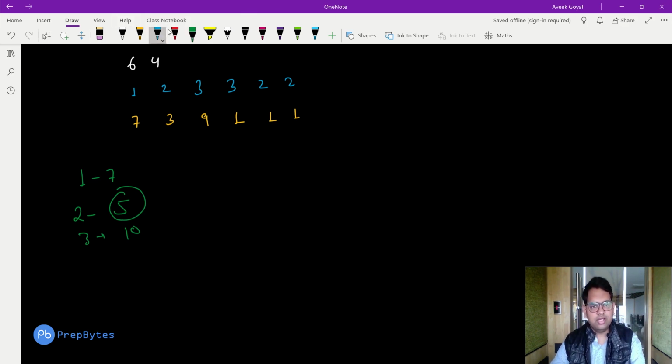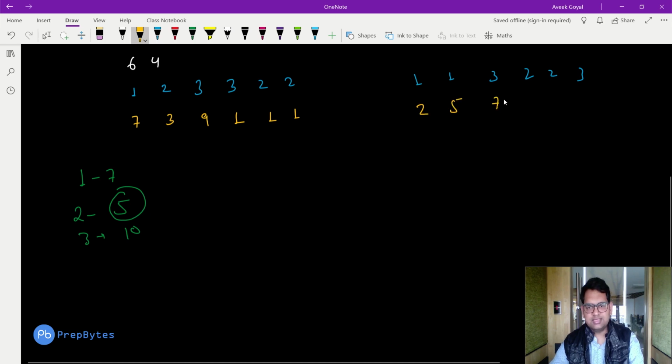Okay, so if we have the values as 1 1 3 2 2 3, just 3 cases, m value is 3, and the values are 2 5 6 7 8 1 2.